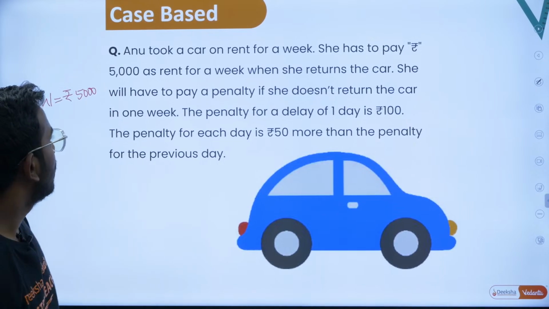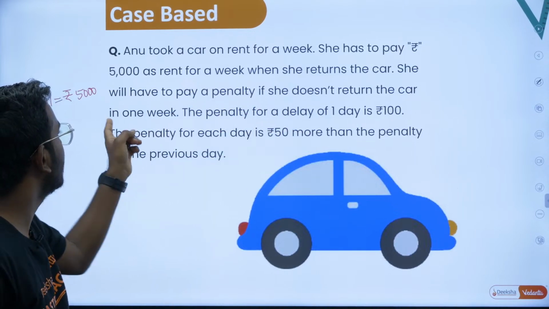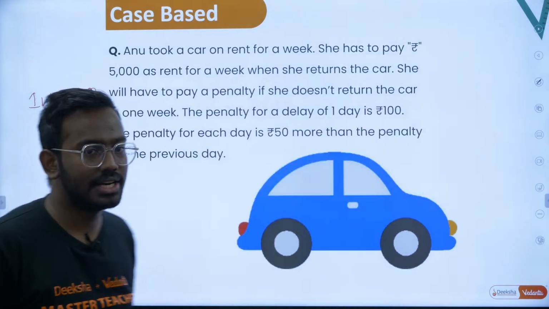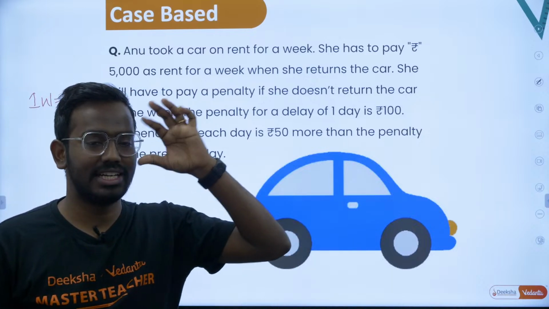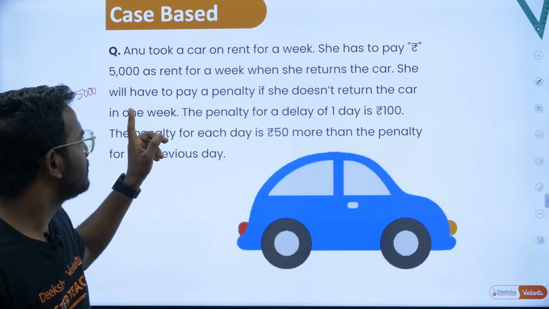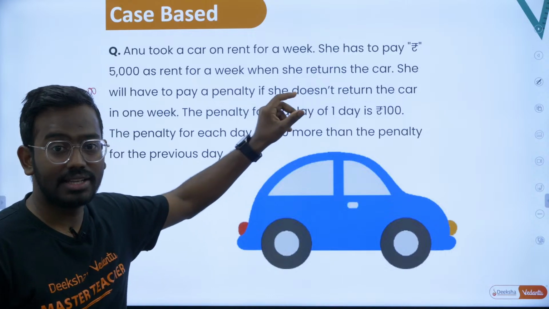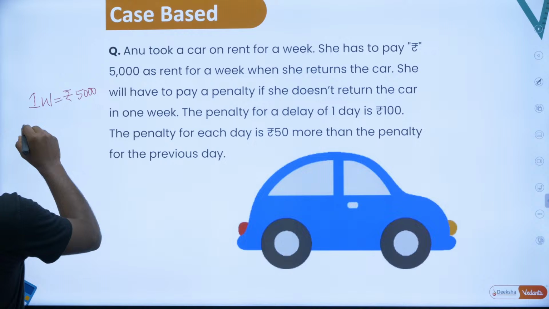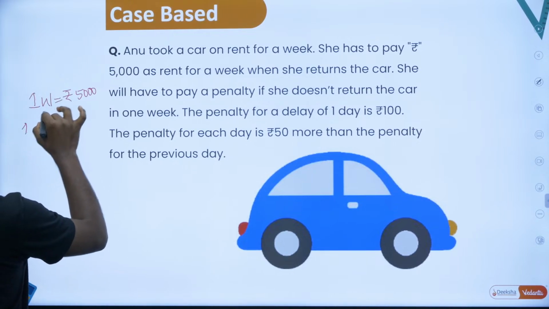She will have to pay a penalty if she doesn't return the car in 1 week. The penalty for a delay of 1 day is rupees 100. So if she fails to return the car on the day itself after 1 week, she will have to pay 100 extra as a penalty for every day. For example, 1 week 1 day, this is for 6 days. I'll take this as 6 days.